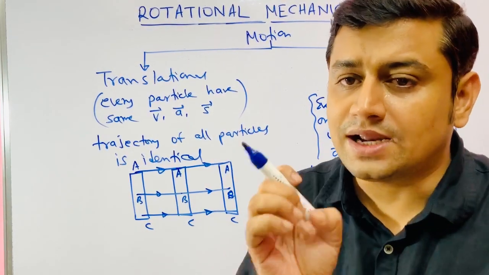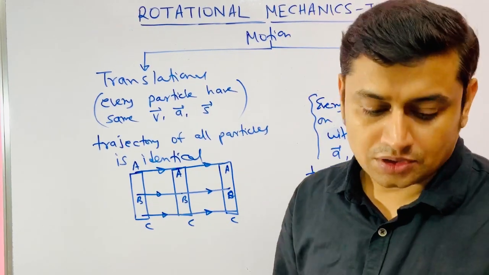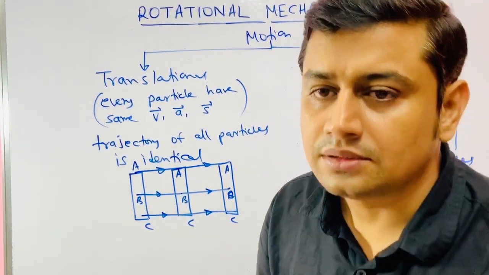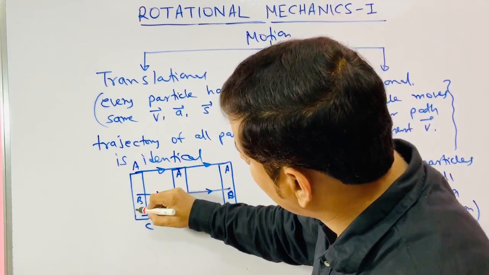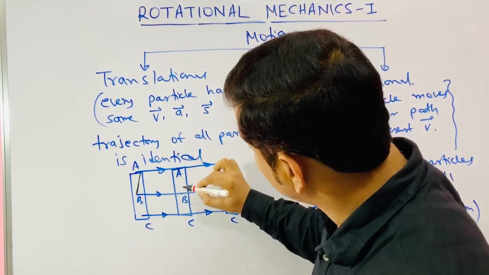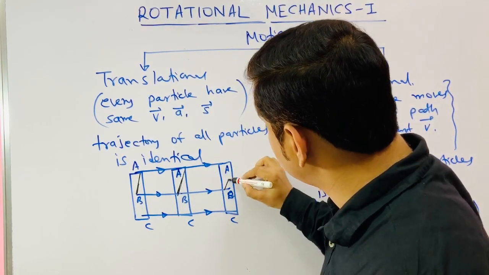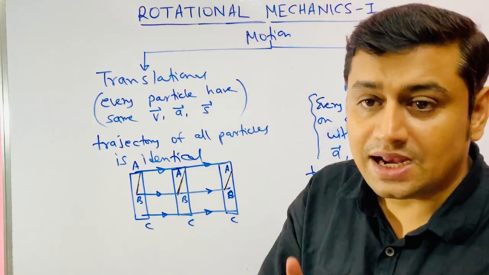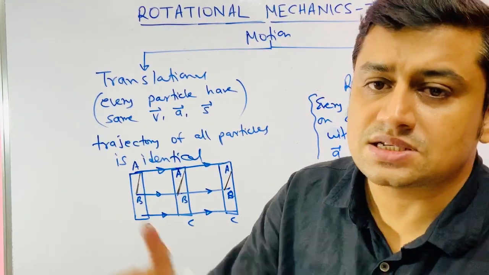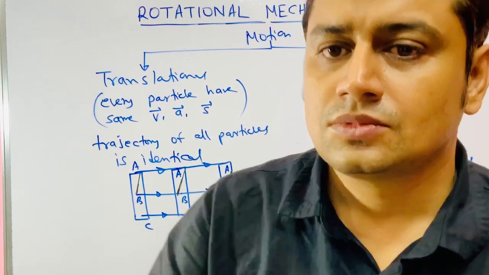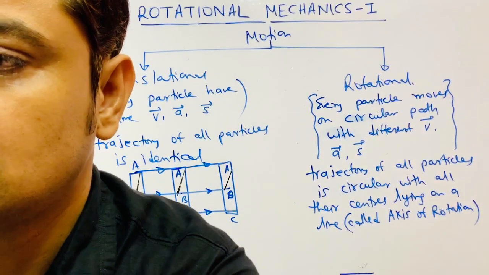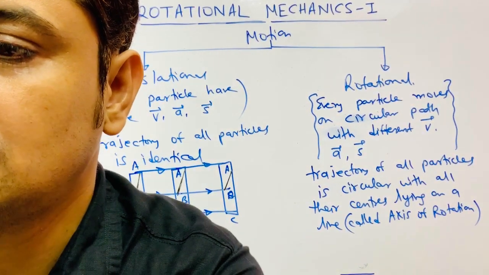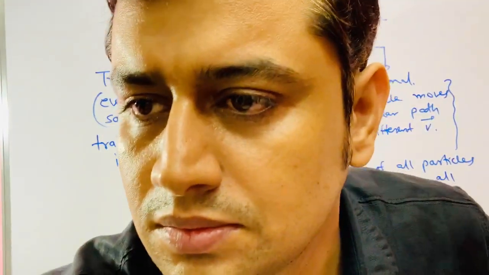One of the important characteristics of this motion is that if you draw any imaginary line within this rod, this line is not going to change its angle with any fixed axis in the universe.